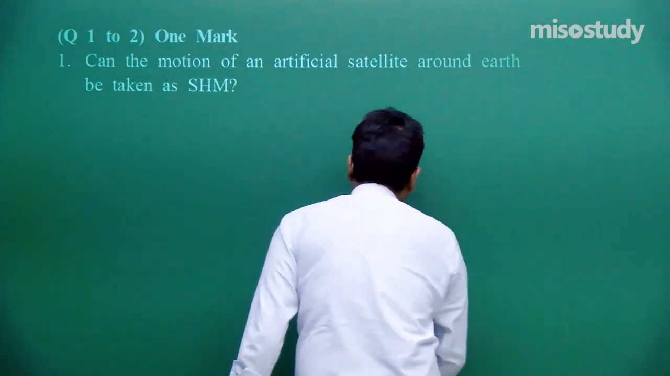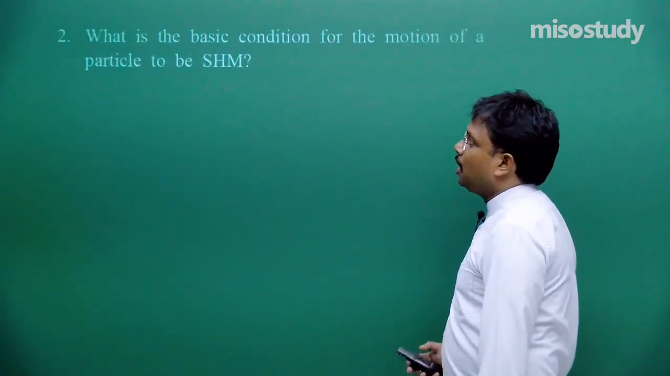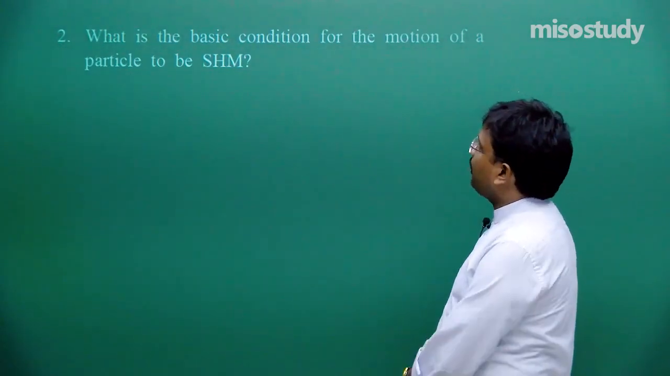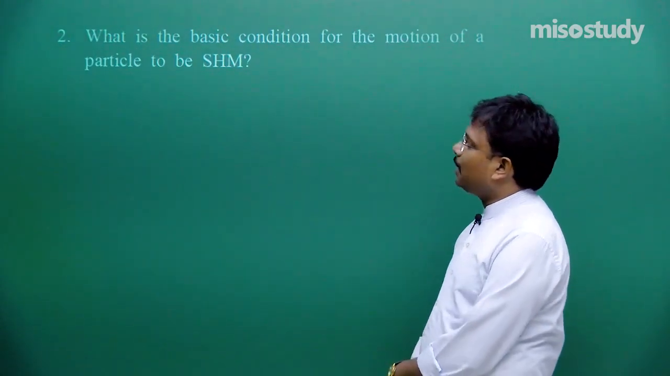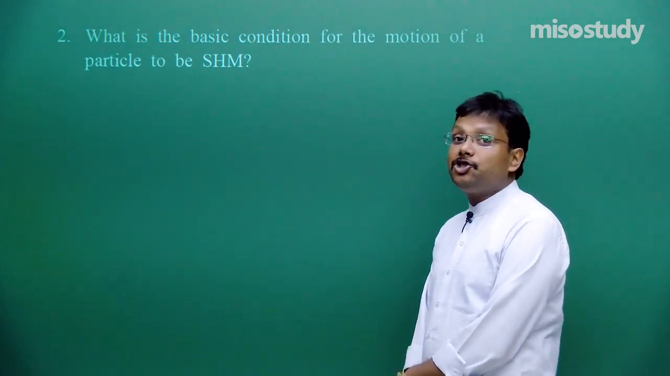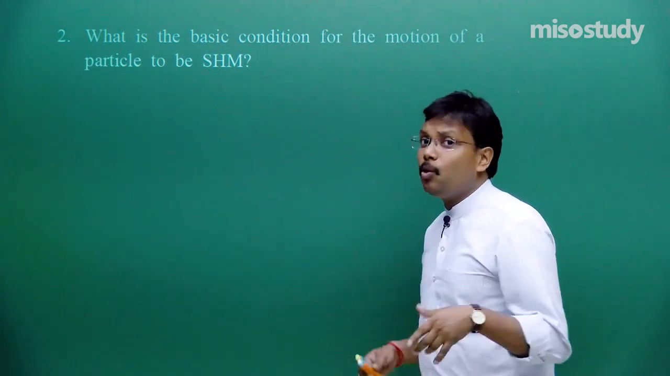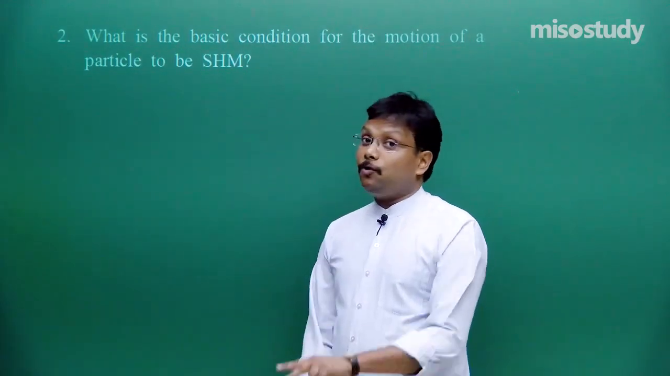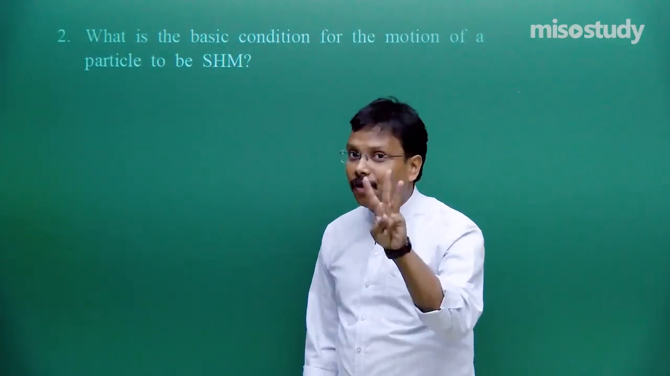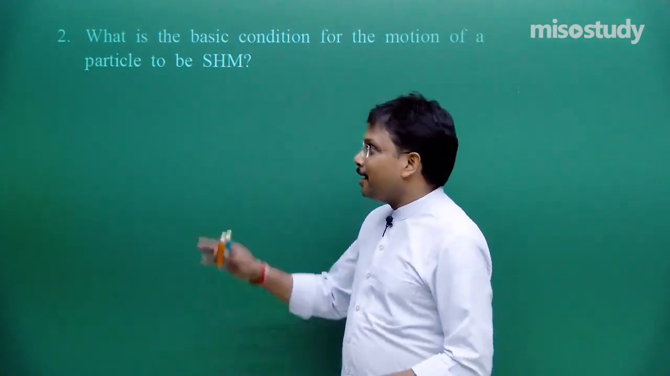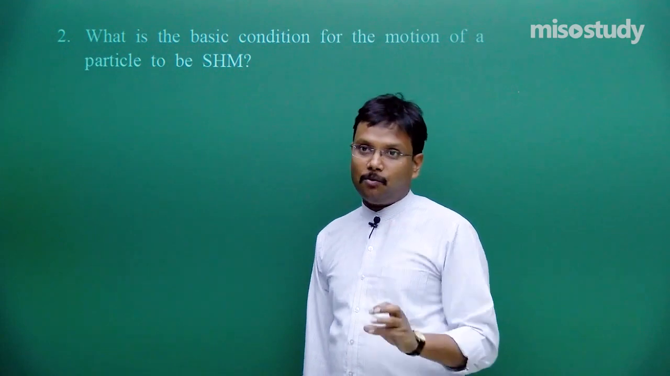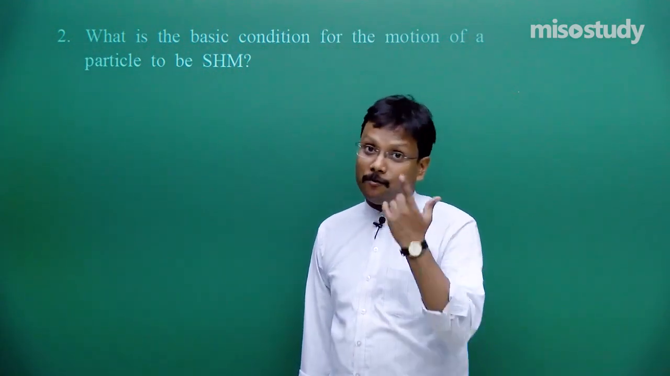Then comes question number 2, and this question is also for 1 mark. What is the basic condition for the motion of a particle to be SHM? In 1 mark, what should you write down? Actually, this question can be asked for 2 marks, for 3 marks even also. Here in 1 mark, how should you answer it? What is required for 1 mark?